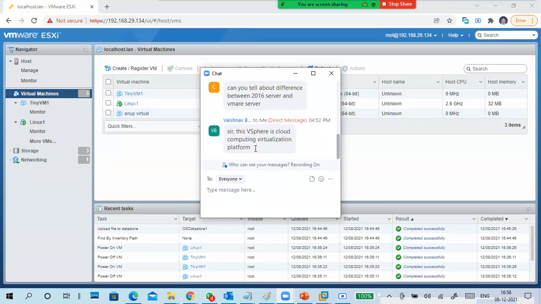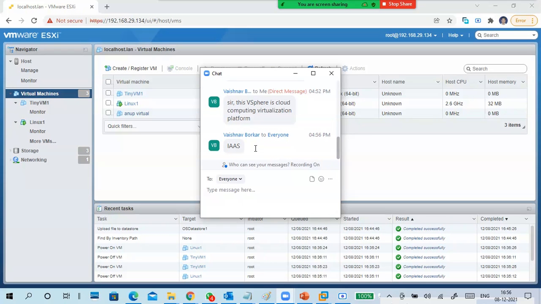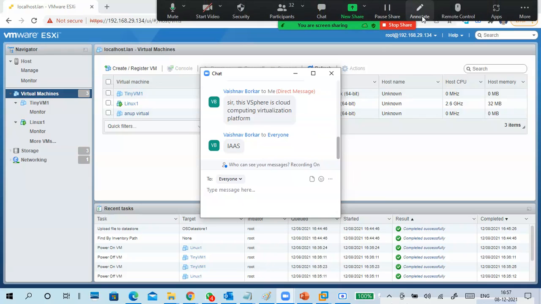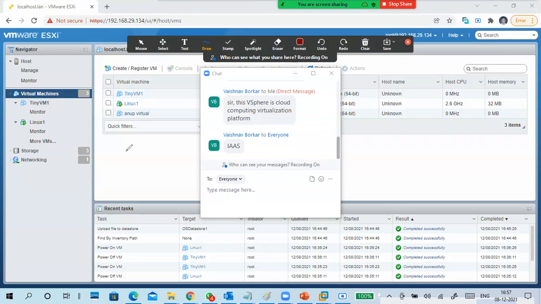Okay, so a lot of people don't know about cloud. Yes, infrastructure as a service, very good. A lot of people don't know cloud is a separate part, and virtualization is a separate part, but both are the same platforms only. If you see it like this, I will draw on the screen. Carefully look at this one.